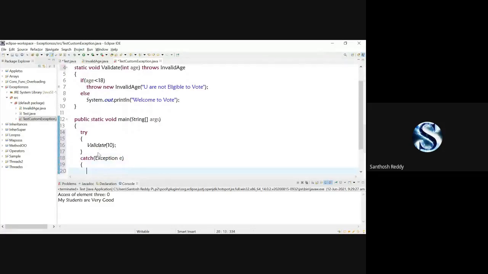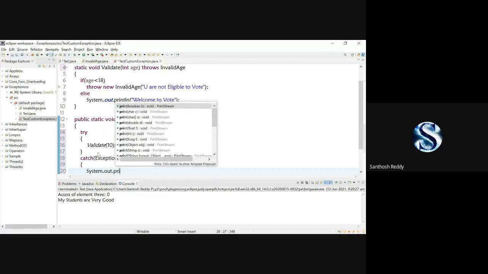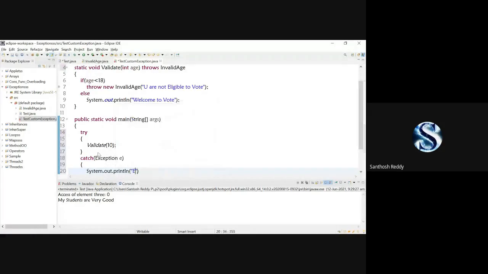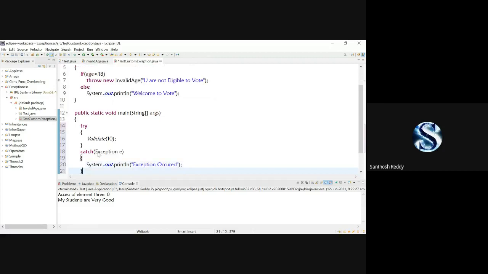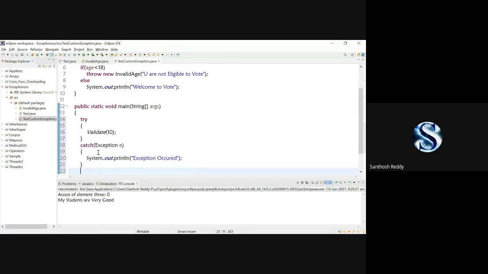You can write anything in the place of e, but I have written e. System.out.println "Exception occurred". It is done. Save the code. That's it.